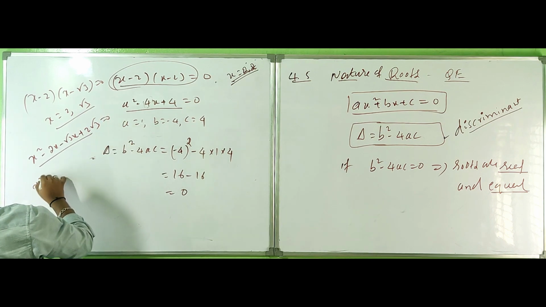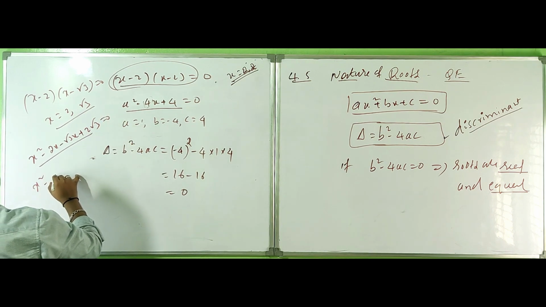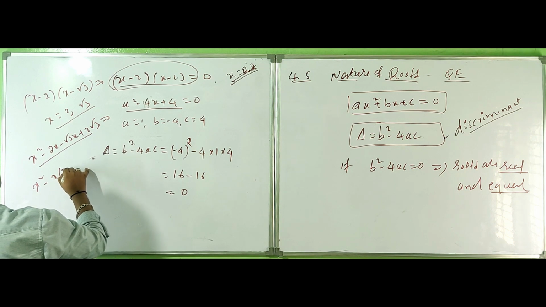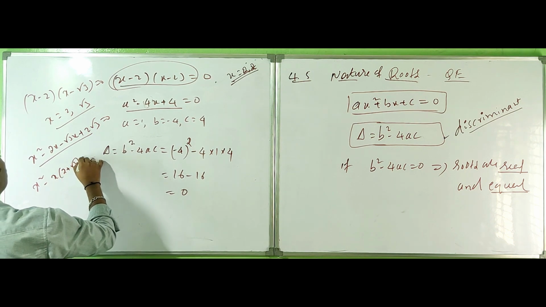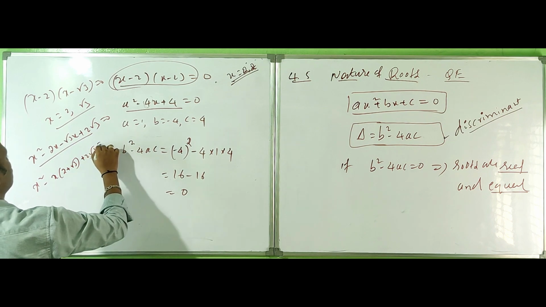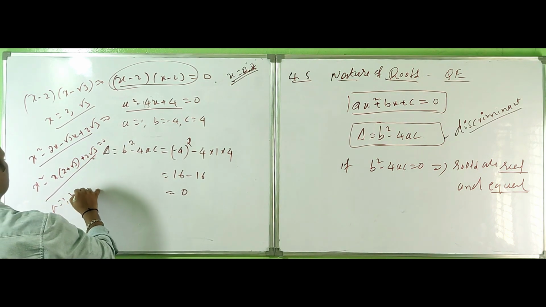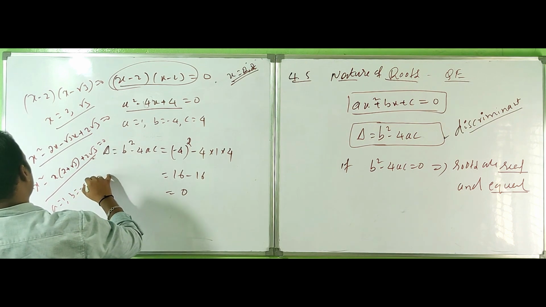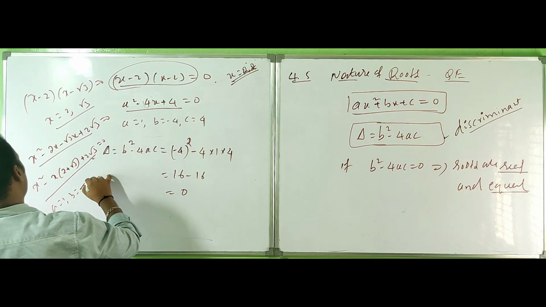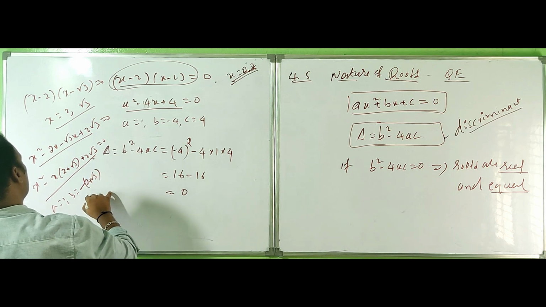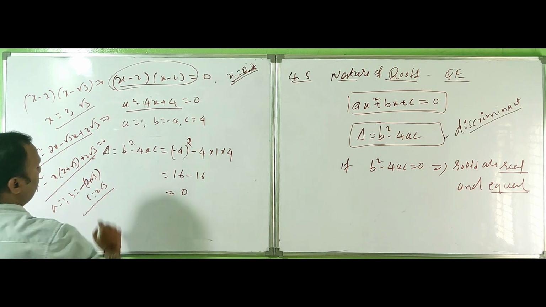Equal to 0, x square minus x into 2 plus root 3 plus 2 root 3 is equal to 0. Here a is equal to 1, b is equal to minus of 2 plus root 3, and c is equal to 2 root 3.